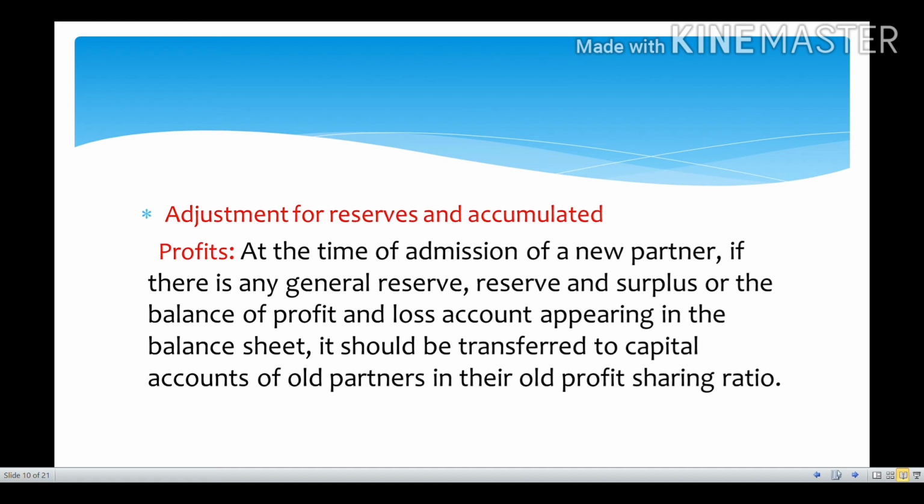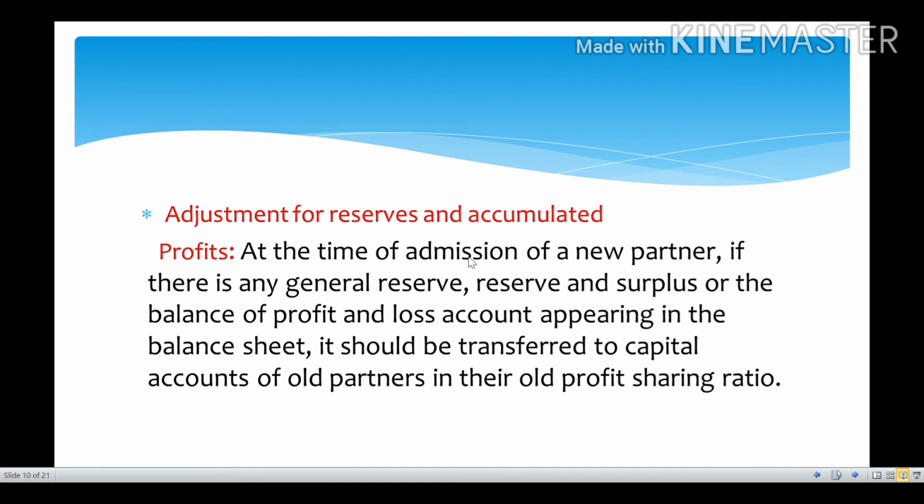Whatever the old profits, whatever the old losses or the reserves will be there, it must be limited to that part only. It is extended till the old partners itself. So whenever a new partner is entered, he will not be liable for the profits, or for the dues, or for the losses of that old partnership firm. So that adjustment of reserves and accumulated profits we have to do.